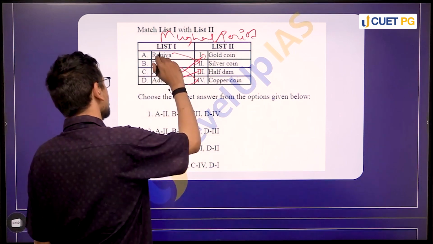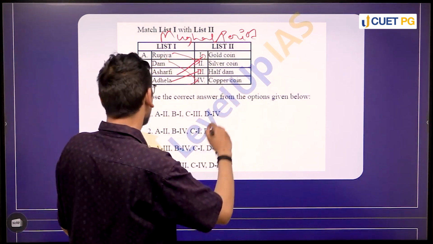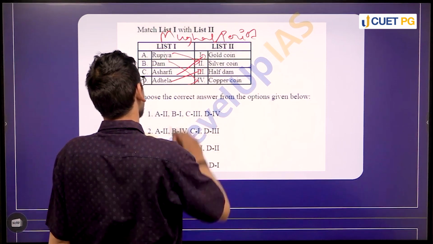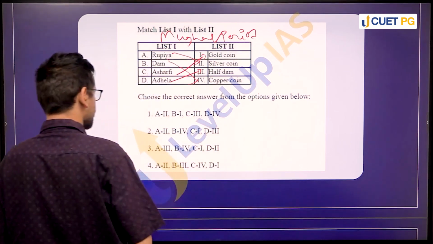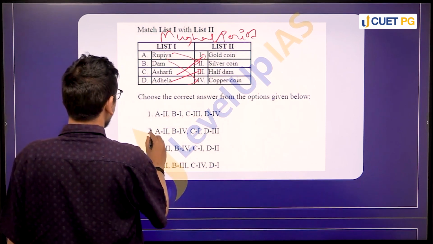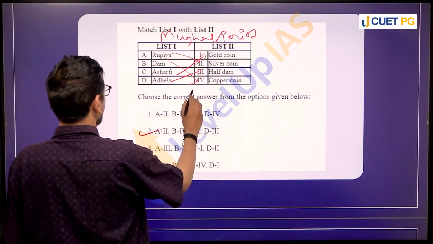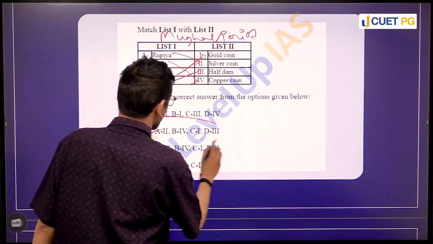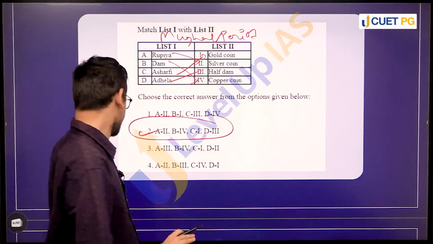So the first thing is the option is A to 2, B to 4, C to 1 and D to 3, right? So basically A2, B4, C1 and D3. Option number 2 is the right answer, right?